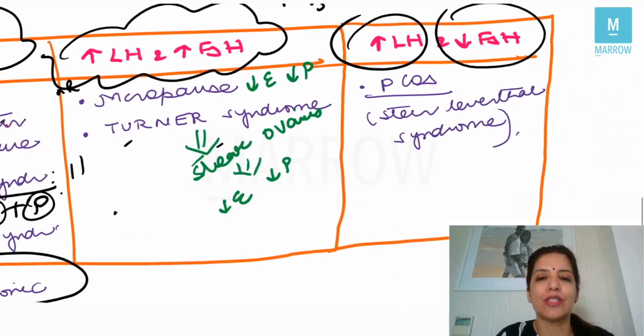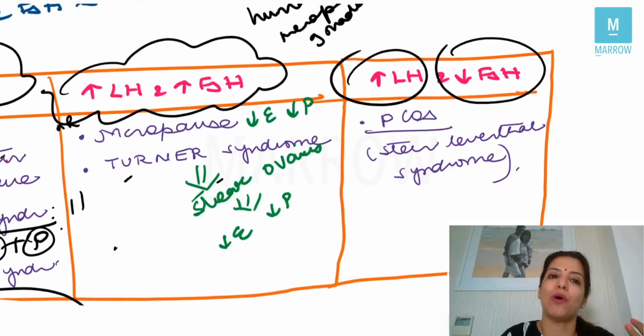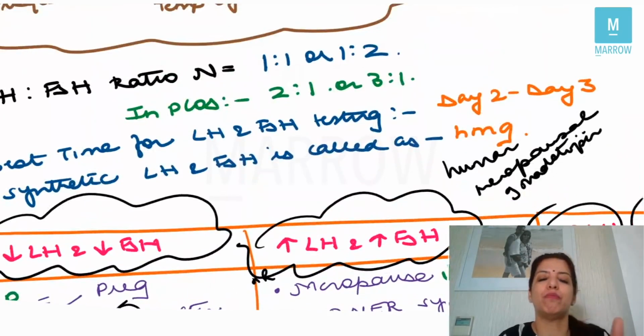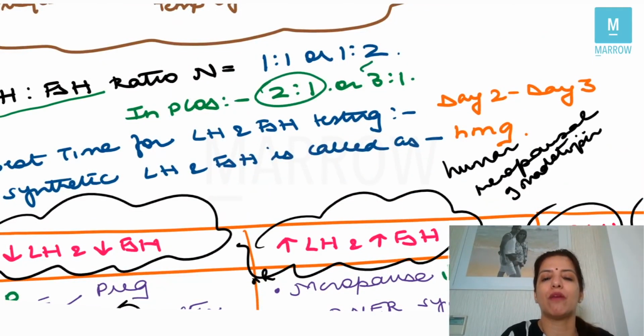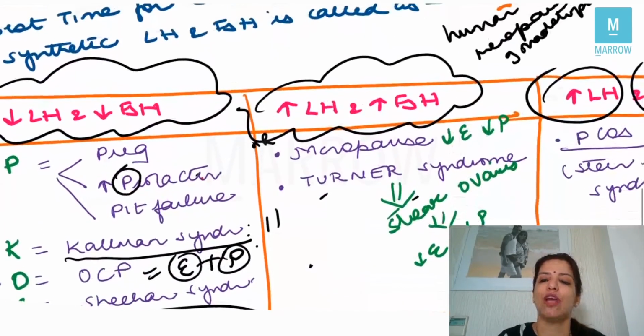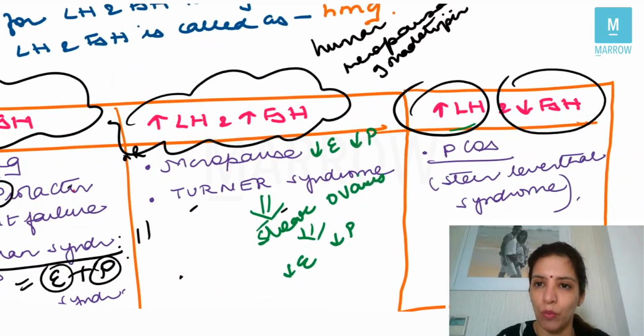Now, if your question says that the levels of LH are high but FSH is low, then it is PCOS, that is also called as the Stein-Leventhal syndrome. What is PCOS? Polycystic ovarian syndrome. So just now we saw that in PCOS, the ratio of LH to FSH becomes 2:1 or 3:1. In other words, the levels of LH are high but the levels of FSH are low, right?